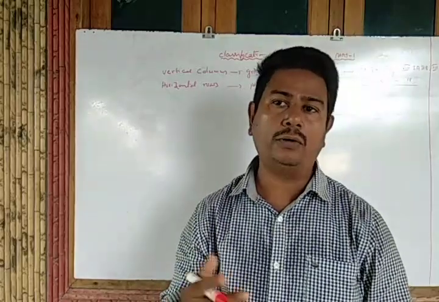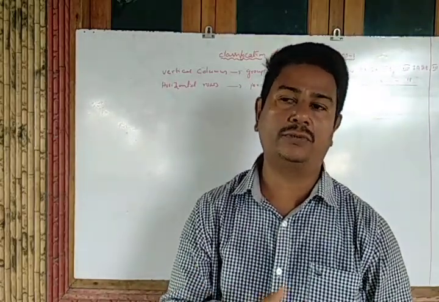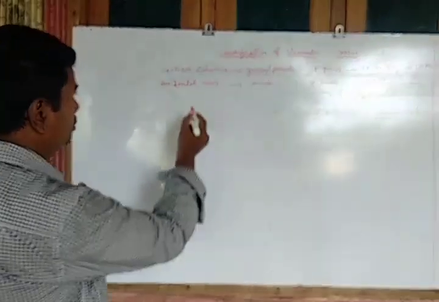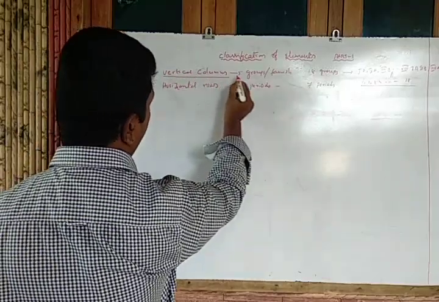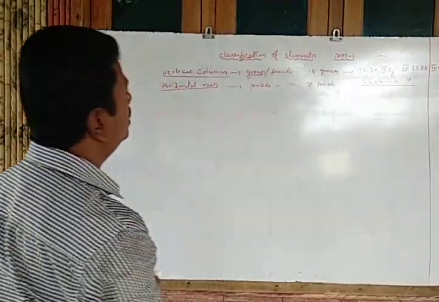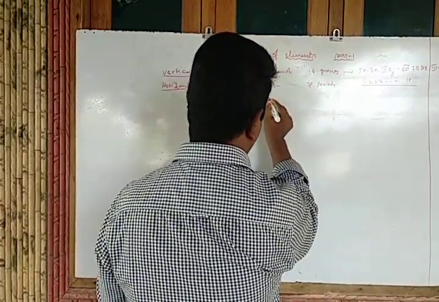Now how are these classified? How can we recognize the elements, and which kind of elements are those called? That will be discussed now. The vertical columns are called groups, and the horizontal rows are called periods. So that's how the periodic table is basically arranged.